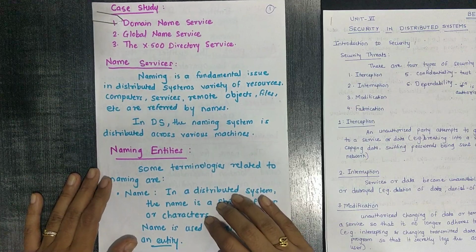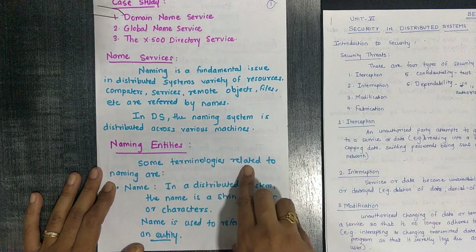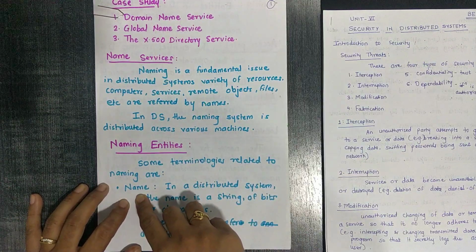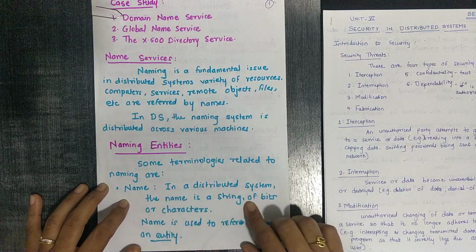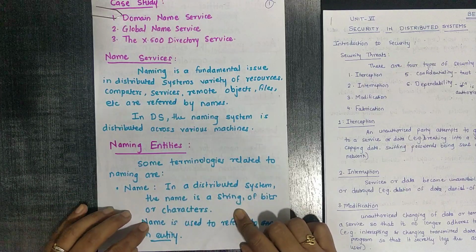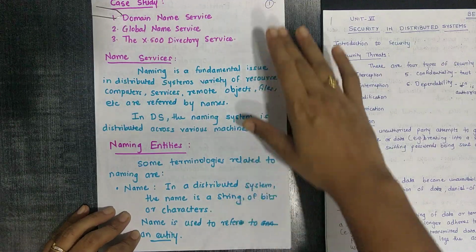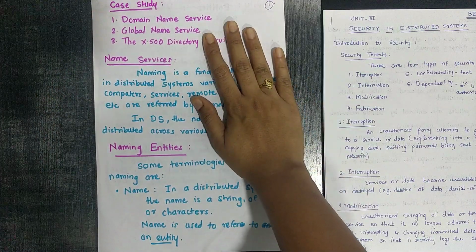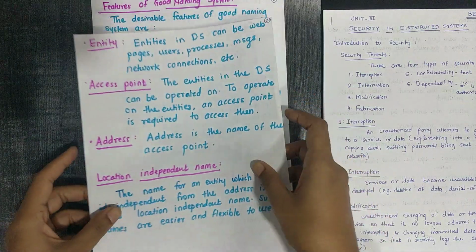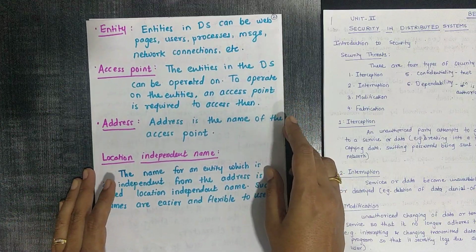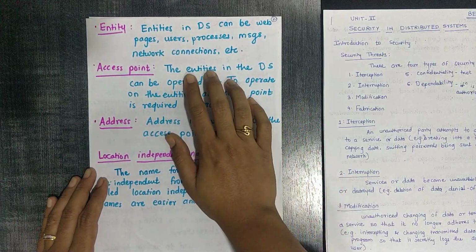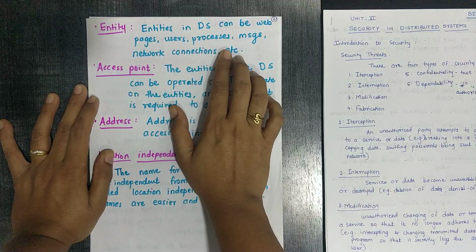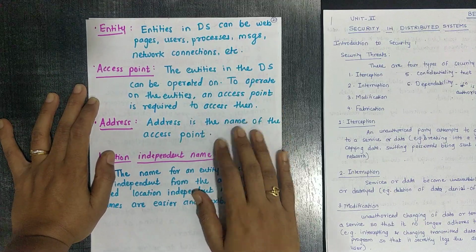So what are the naming entities? Some terminologies related to naming are, obviously, the first entity is name. In a distributed system, the name is a string of bits or characters. Name is used to refer to an entity. Then what do we mean by entity? Entities in a distributed system can be web pages, users, web processes, messages, network connections, etc.